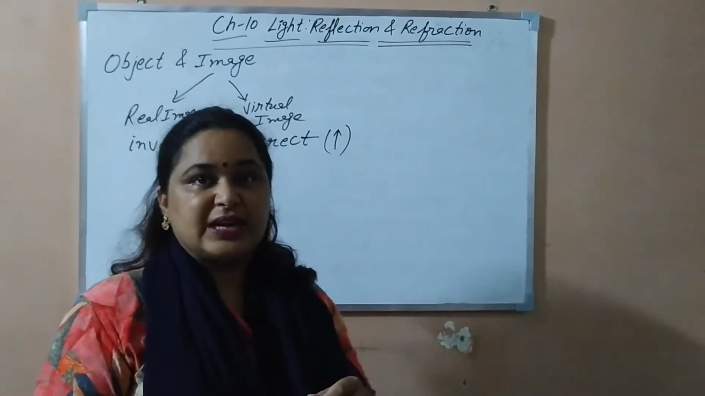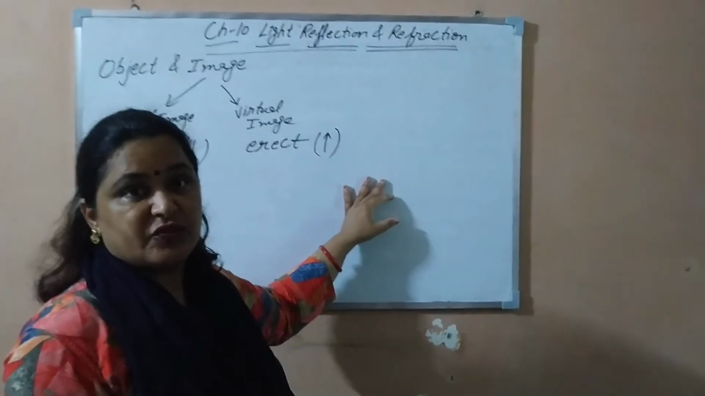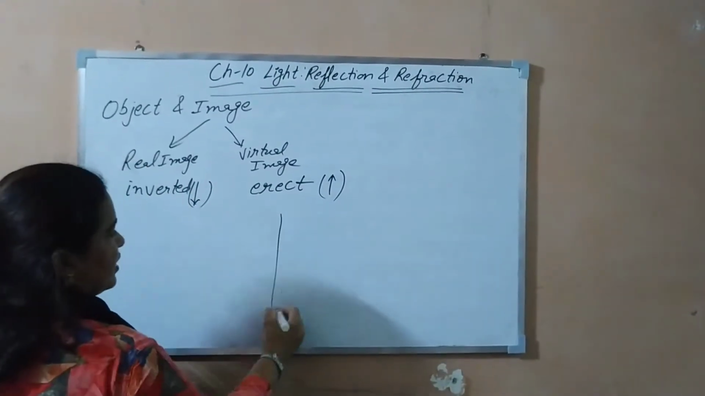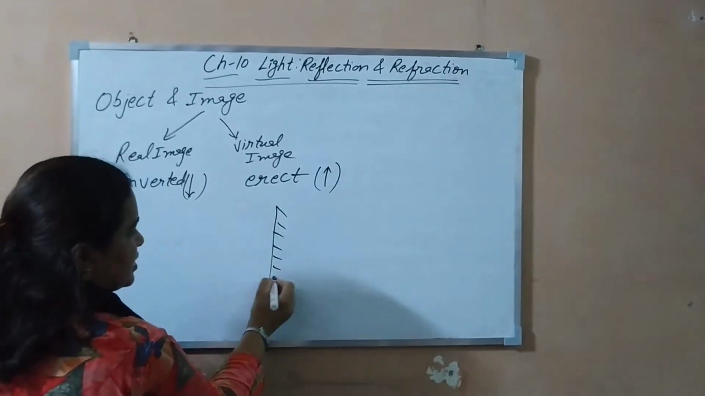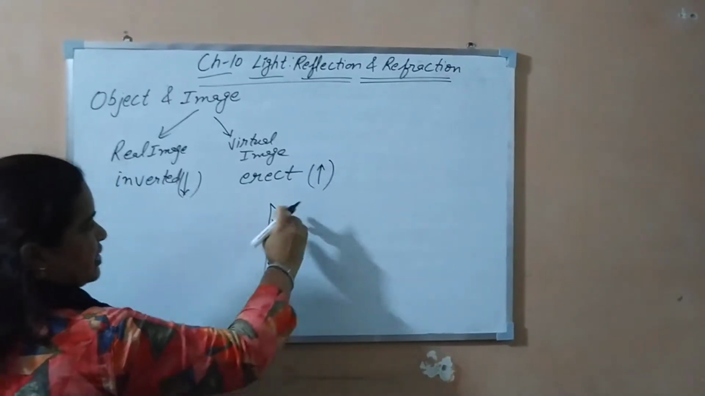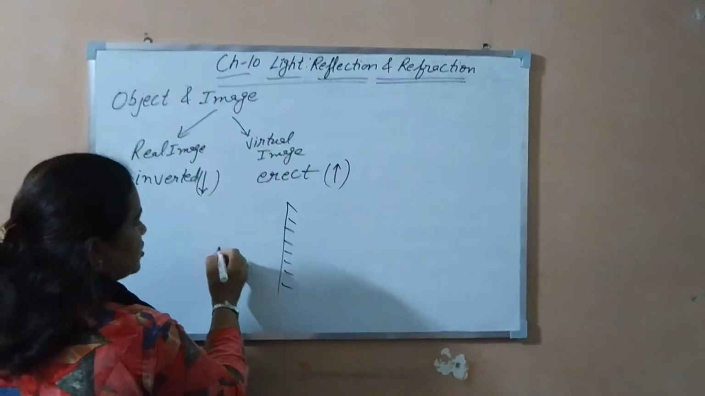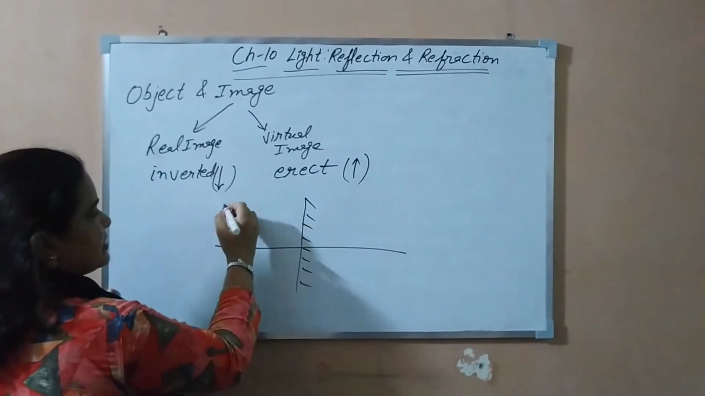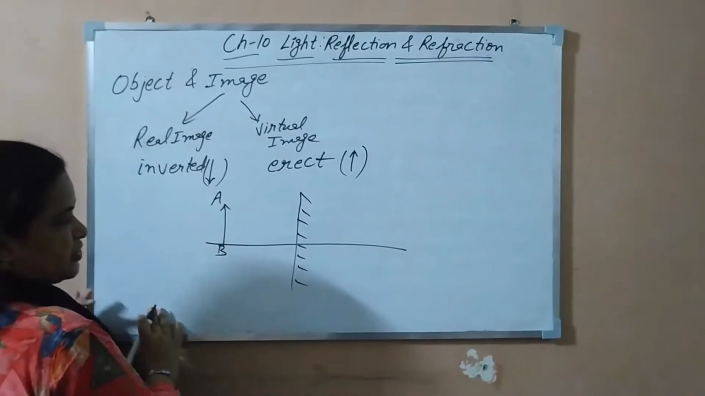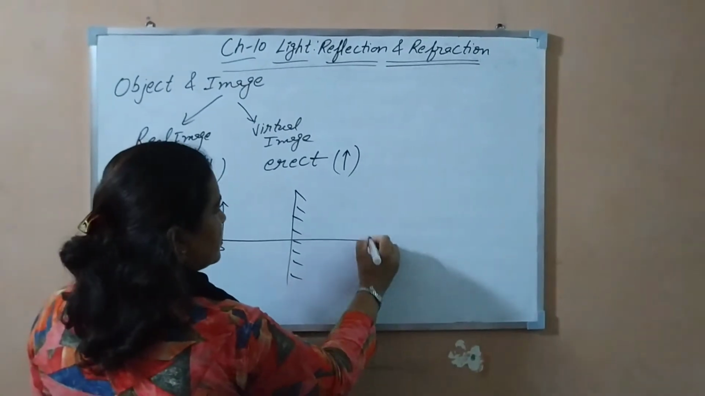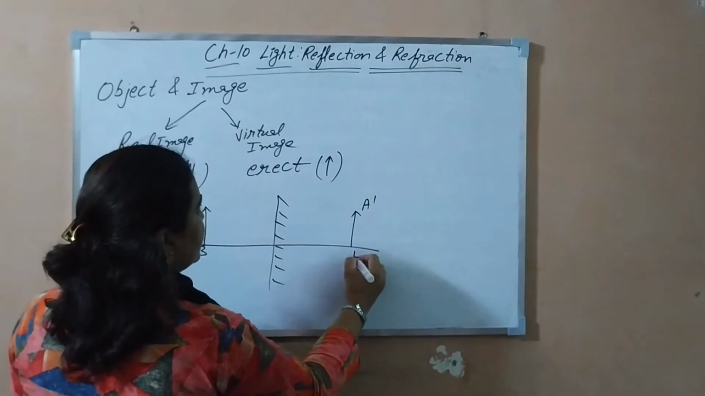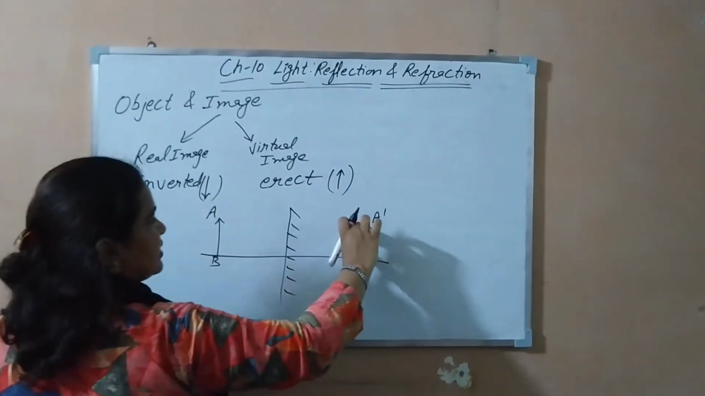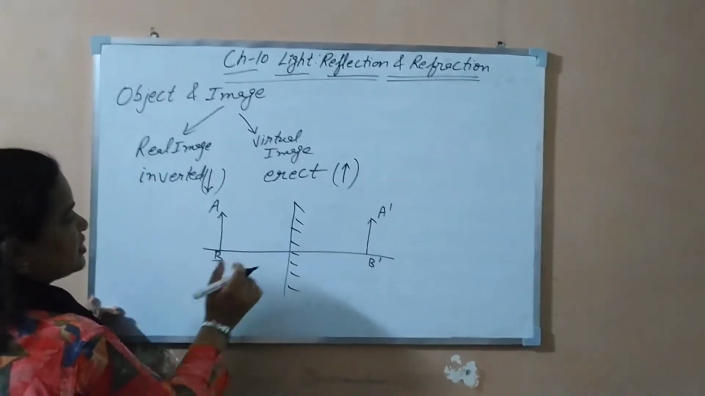So let's start now the characteristics of the image formed by a plane mirror. In a plane mirror, you know we have a smooth reflecting surface and a non-reflecting surface. If any object is in front of the plane mirror, let us say AB is the object, then the image is formed at an equal distance always, and the size of the object is equal to the size of the image.